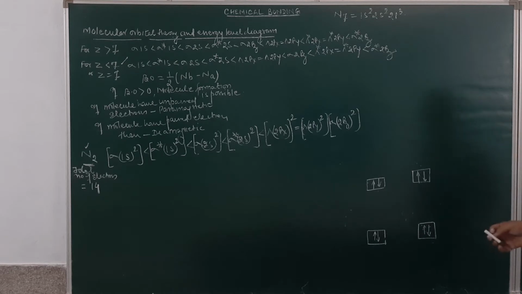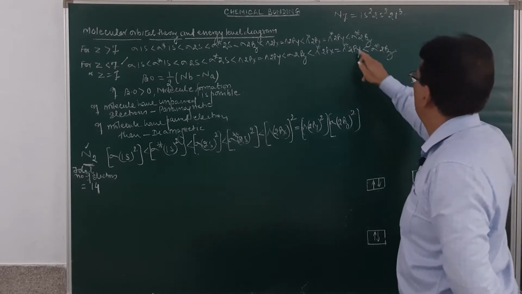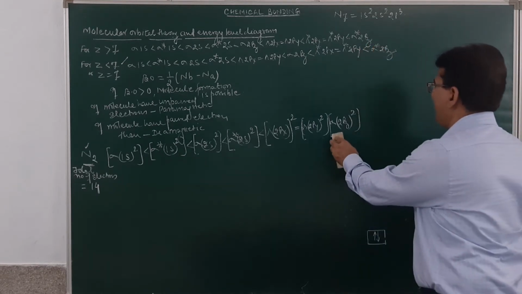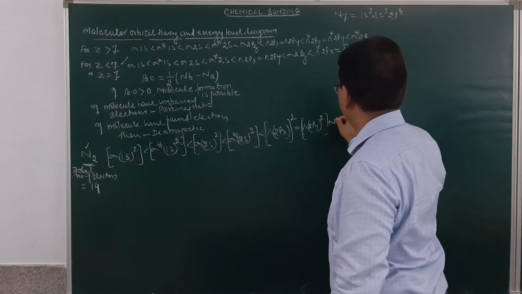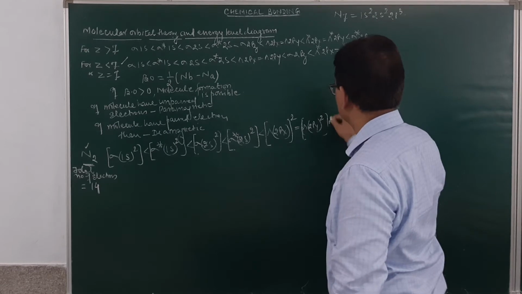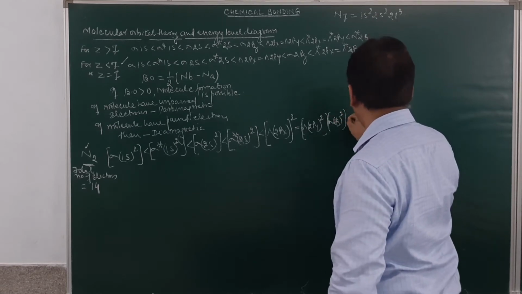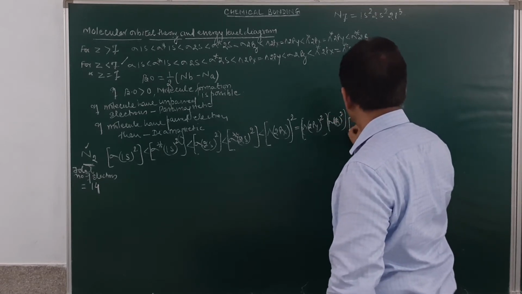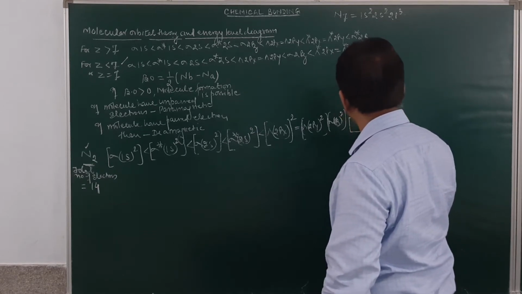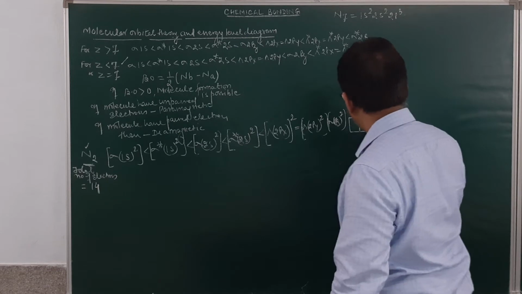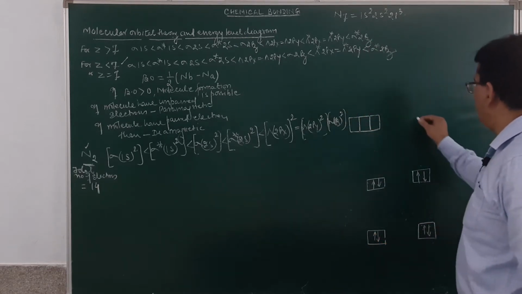Then we have 2p orbital: 2px, 2py and 2pz. This was sigma 2pz. Now if we consider this one, then another one.